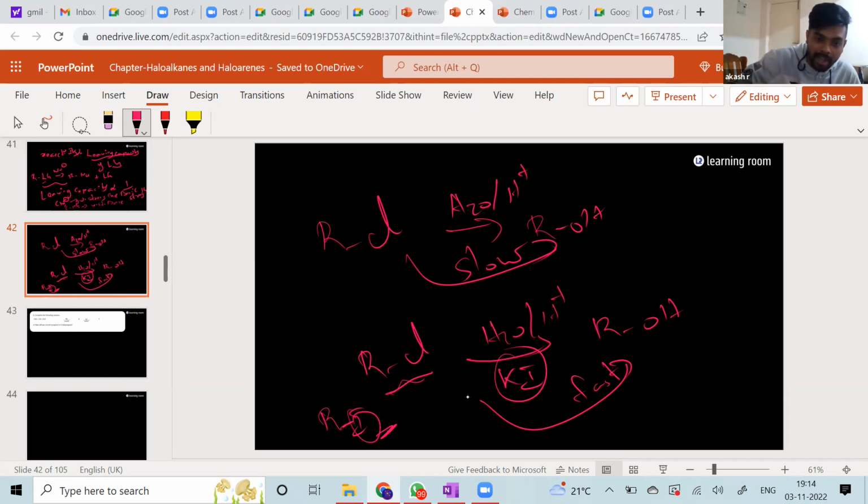You must write RCl reacts with KI to form RI, whereas in that, I minus is a very good leaving group. Now the hydrolysis becomes more efficient or more feasible because of I minus being a better leaving group than Cl minus. In this case, it is slow because Cl minus is a little bad leaving group compared to I minus for sure.